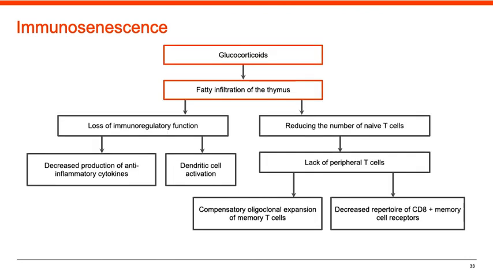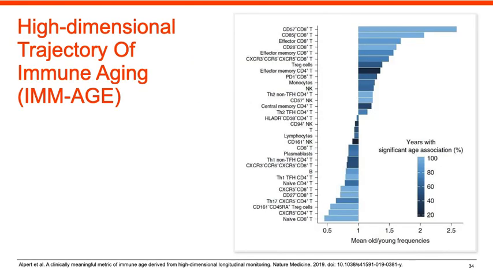Aging can be seen as a chronic stress response. Excessive amounts of stress hormones, glucocorticoids, promote fatty degeneration of the thymus, which leads to a deterioration of its immunoregulatory function and a decrease in the number of naive T cells, hyperactivation of dendritic cells, a decrease in the production of anti-inflammatory cytokines, and a decrease in the repertoire of T cell receptors. The profiling of age-related changes in a large panel of immunity markers made it possible to create a high-dimensional trajectory of immune aging, IMM-age.